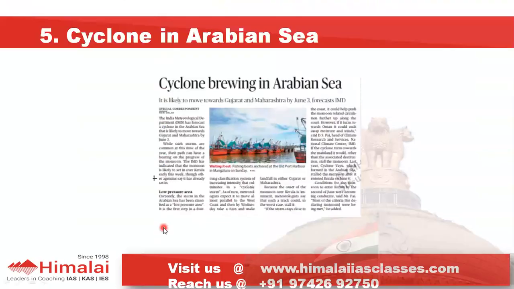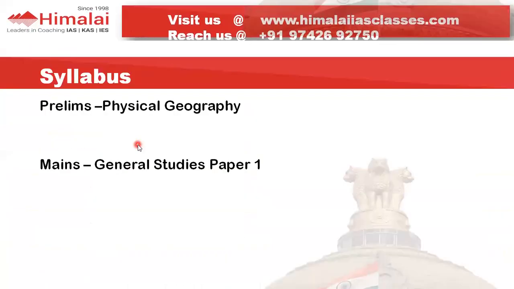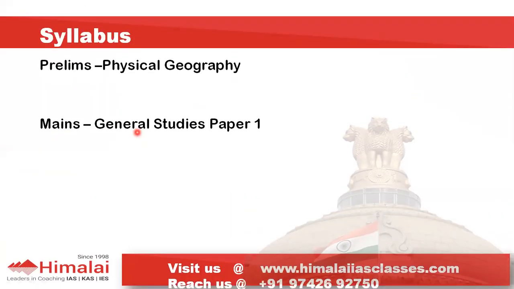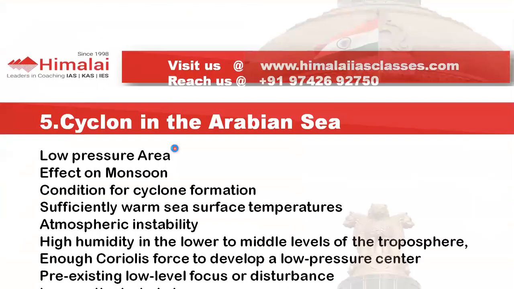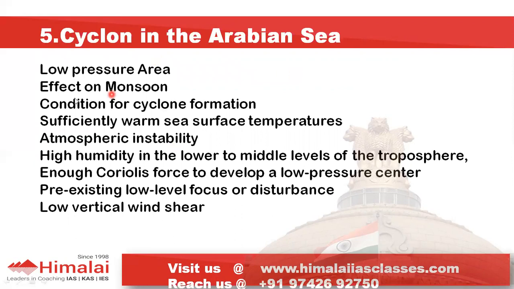Okay. Then the next news item today talks about the making of a cyclone in the Arabian Sea. So cyclone, it's a low pressure system. Subject wise, it is part of physical geography in prelims. In mains, physical geography is part of GS paper 1. So in the Arabian Sea, there is a low pressure area. Also, monsoon is about to enter Kerala, supposedly on 2nd or tomorrow. So if the cyclone comes up, it can have an effect on the monsoon.